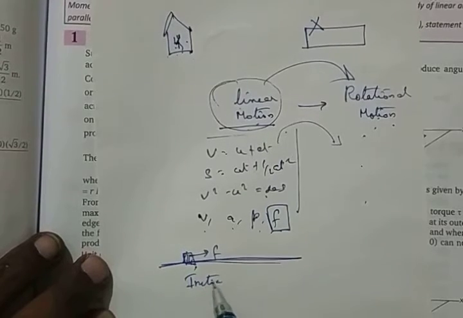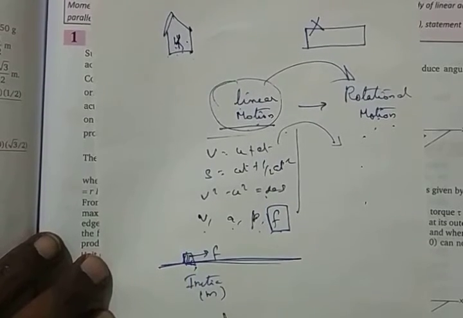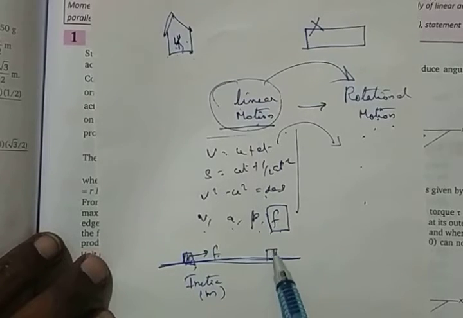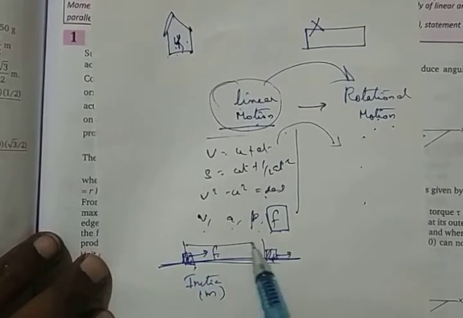Inertia is there, and there is a mass which is there. Because of that, the body is unable to move. So if you give a force, the body starts moving from one position to another, and it moves a particular distance.